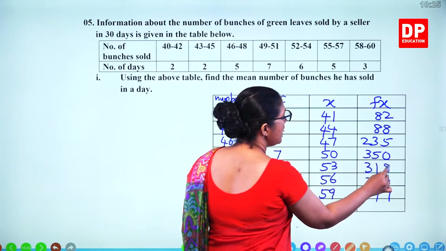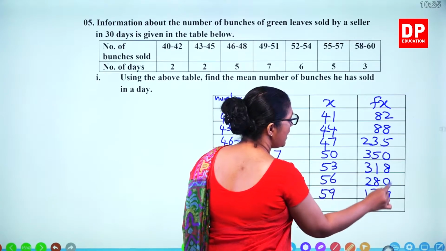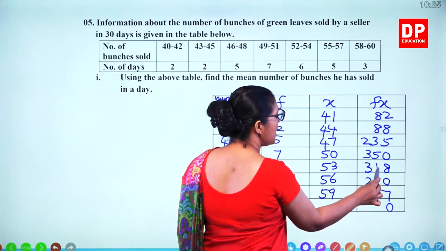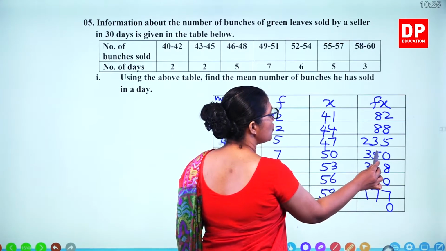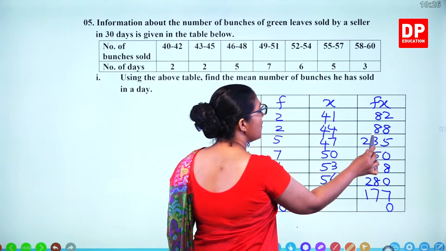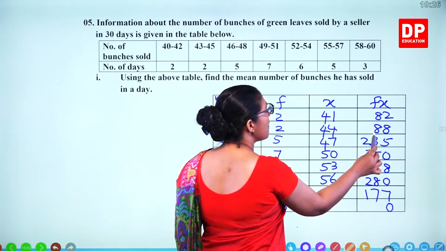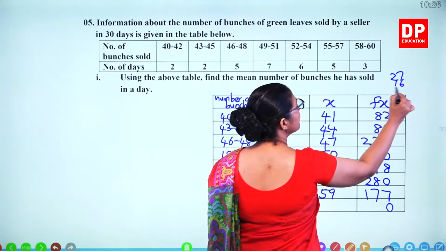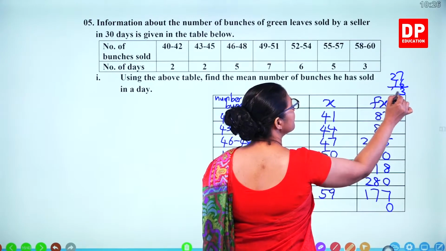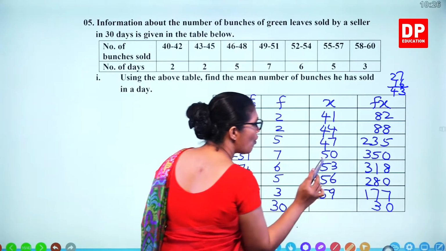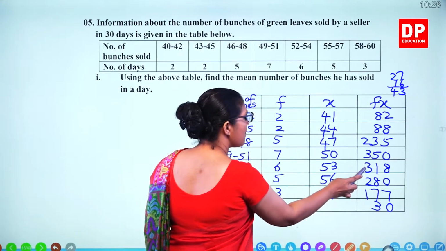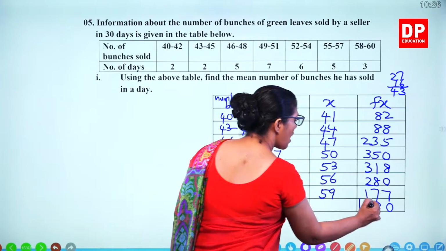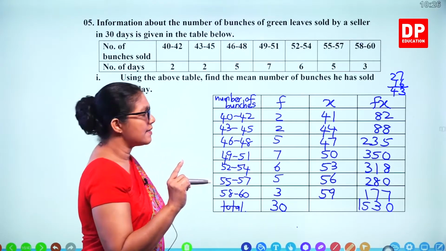10, 18, 23, 30. 3 remaining. 10, 18, 19, 20, 24, 27, 27 and 16. 43. 4 remaining. 5, 6, 7, 8, 9, 10, 13, 15. 1530 is the total.